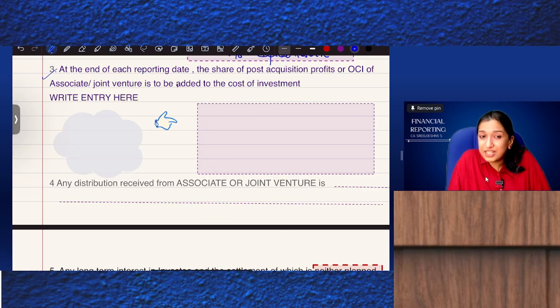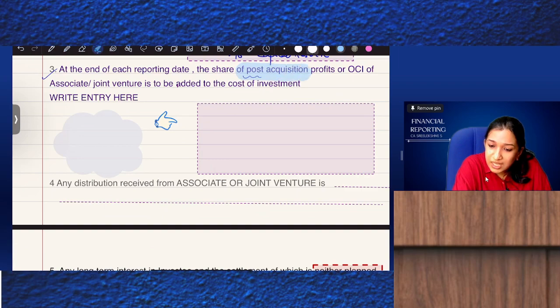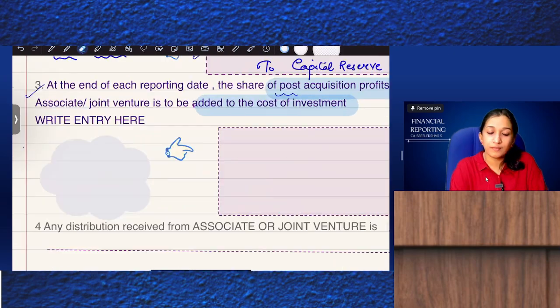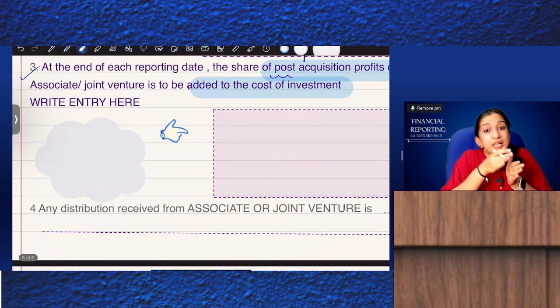Now, at the end of each reporting date, at the end of the first year, identify what? Post-acquisition profits or OCI of the associate or joint venture, which is to be added to the carrying value of the investment or cost of investment. So what does that mean?